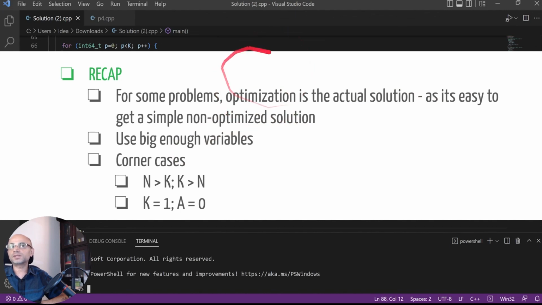Just optimizing a simple problem itself is the main focus area of the problem definition. And always make sure you use big enough variables and handle corner cases.